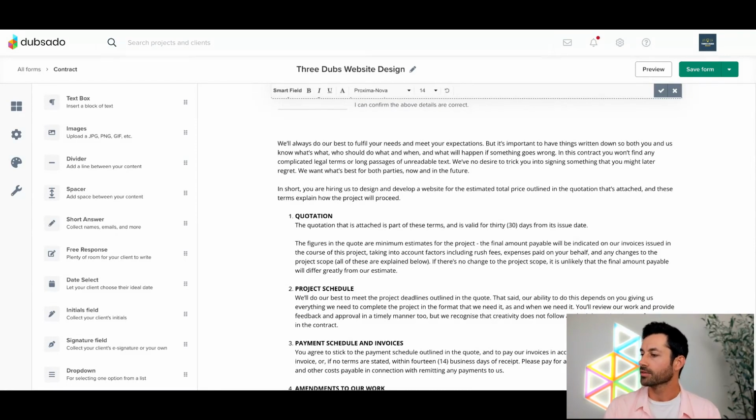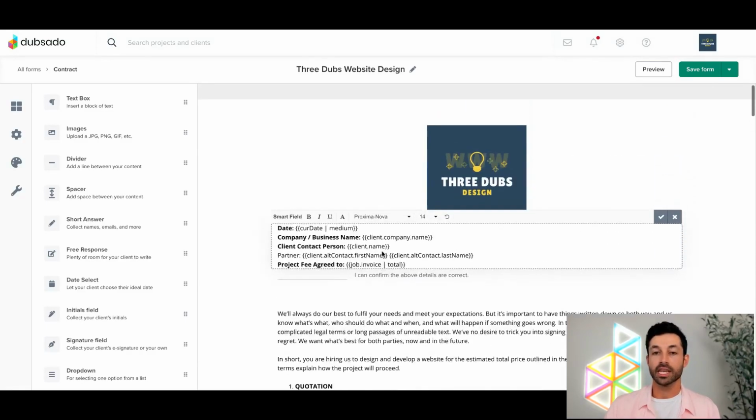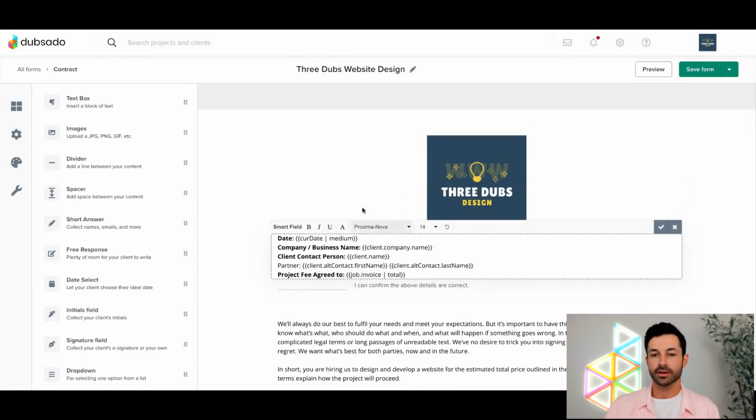Kelly asks, if you're able to pull the project fee in this example, do you suggest creating the invoice for a client before the contract? Really good question, Kelly. We're going to talk all about that in just a second, actually. So right now, let's keep in mind that what we're working on here is the contract template itself.